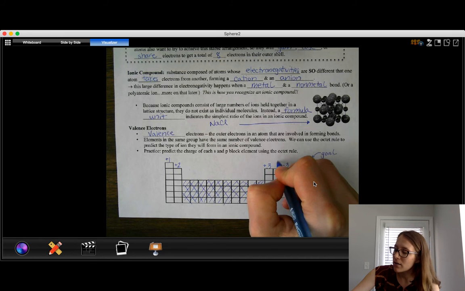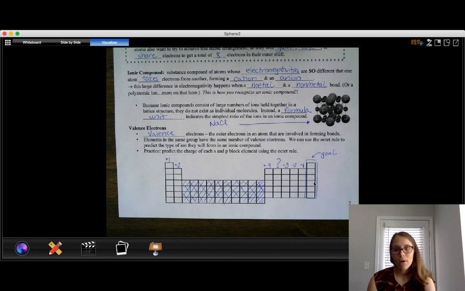This column right here, we would assume a 4, but is it a +4? Is it a -4? It kind of gets confused and we don't really know. So that column does something different. And so we're going to come back to that column later on. It basically just, most of those elements don't want to make ionic bonds. And the ones that do make ionic bonds, we still need a little bit more information to figure out what their charge is going to be. So that's a review of valence electrons, and we're going to use these charges in order to figure out how to write ionic formulas for these different compounds coming up.